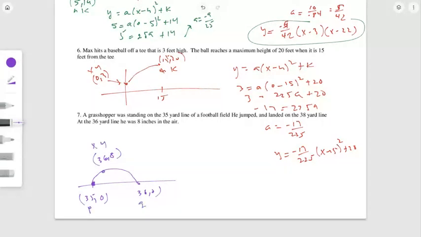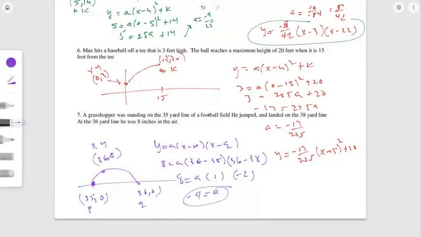We're going to approach this with intercept form. Okay, plug in our p and q and x, y values in, and solve for a.